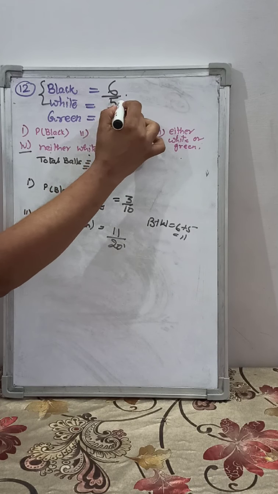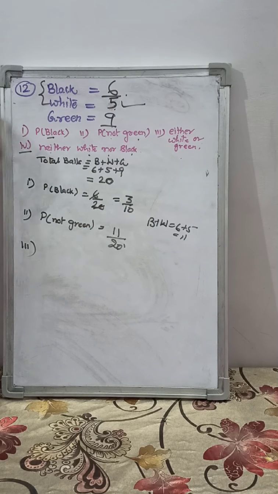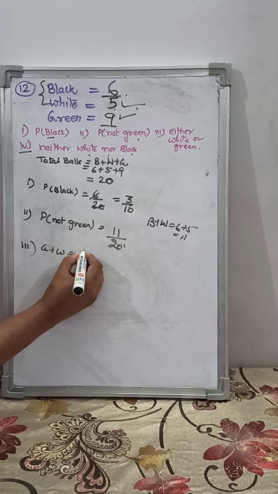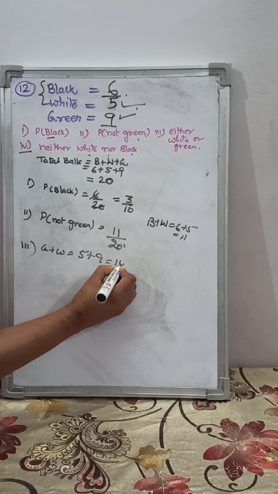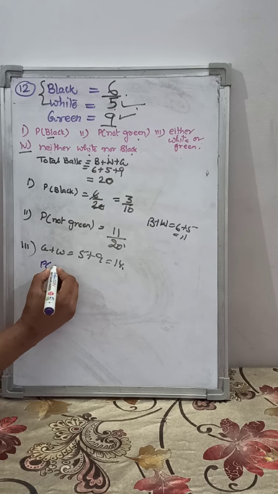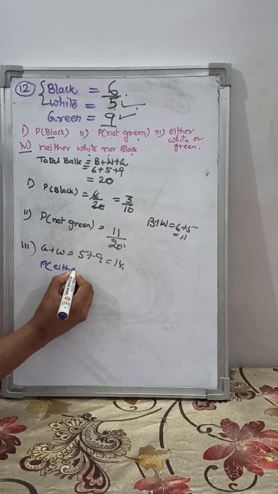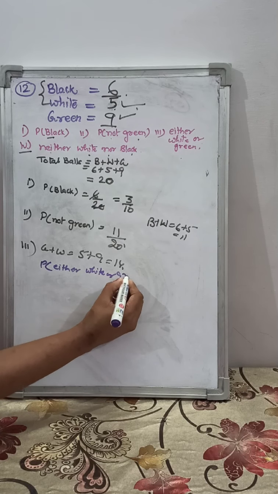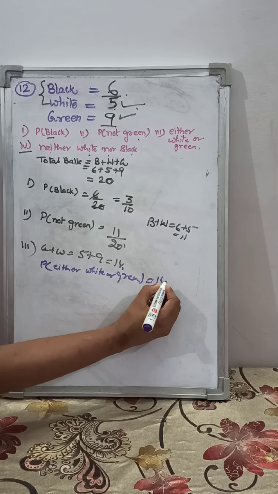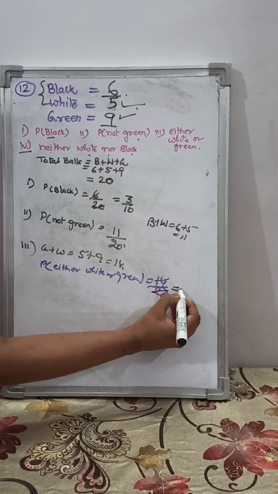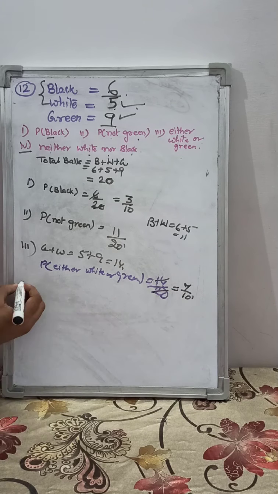So green plus white will be 5 plus 9, which is 14. So the probability of getting a ball that is either white or green is 14 upon 20. When you cancel it, it will be 7 by 10.